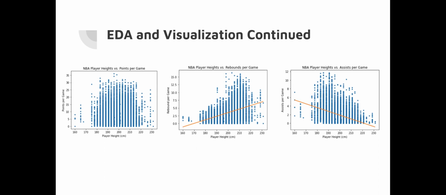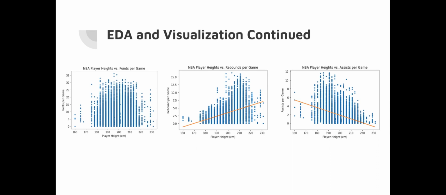And next to it, we have NBA player heights plotted against their rebounds per game and their assists per game. And so we can see in the rebounds per game, there's a more positive correlation, while in the assists per game one, there's a negative correlation. To explain the rebounds per game, it would make sense that taller players will go for the rebounds, and we can see this upward trend.